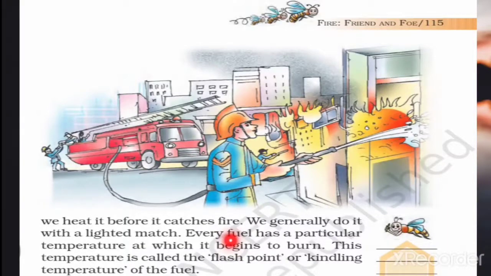So students, you have to remember these three things. What are those three things? Fuel, oxygen and heat. These three things are very important to produce fire. We generally do it with a lighted match. Every fuel has a particular temperature at which it begins to burn. This temperature is called the flash point or kindling temperature of the fuel. We heat it before it catches fire.